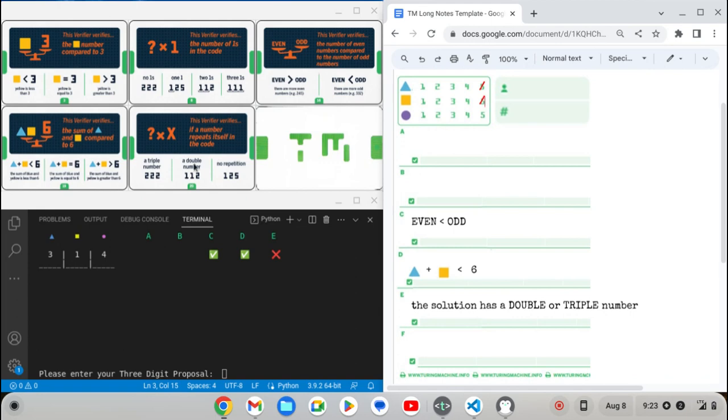So obviously for triple numbers, the only possibilities could be 111 or 222, because 333 already adds up to more than 6. So it's only 111 and 222 that would give us a sum less than 6.